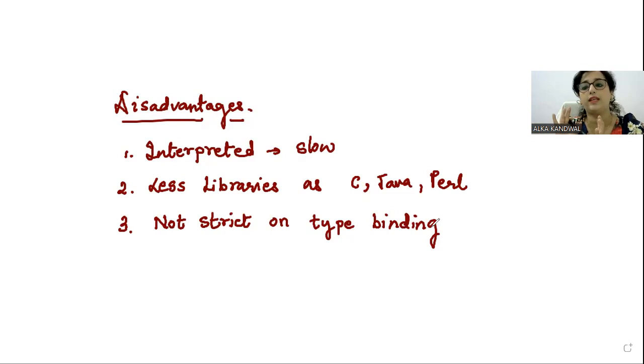Python will not report any error. वो नहीं बोलेगा कि इसमें बस नंबर्स अलाउड हैं, इसमें बस कैरेक्टर्स अलाउड हैं. It is okay with it. So that becomes a problem. So that is not strict on type binding. Okay, and then because it does not have a strong syntax. Do you agree? It does not have a strong syntax.